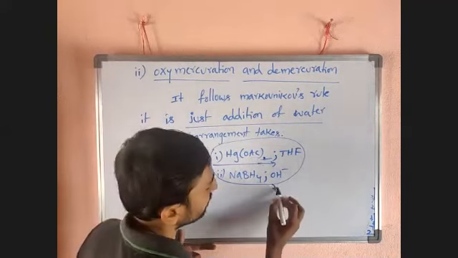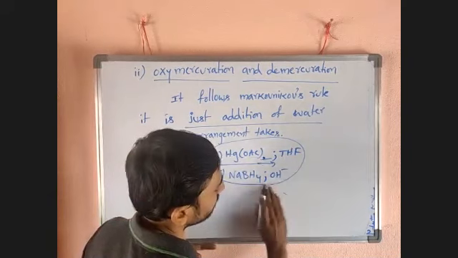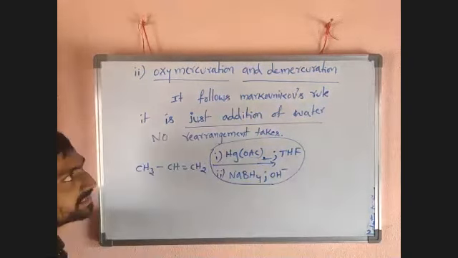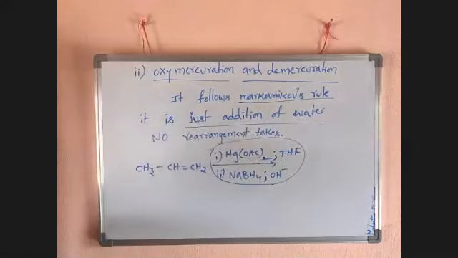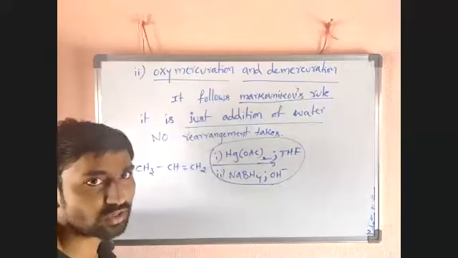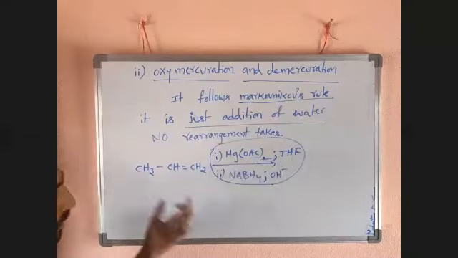There it is nothing but water. How to add water? Addition of water takes place based on Markovnikov's rule.